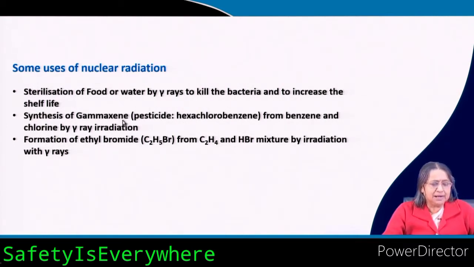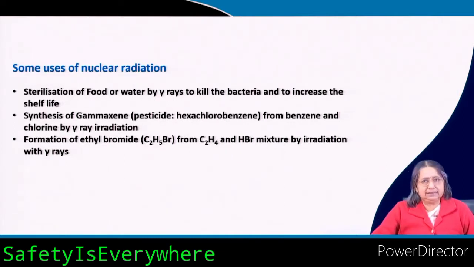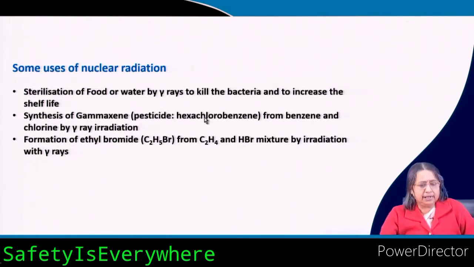Now, synthesis of gamaxine. Gamaxine we are using as a pesticide or insecticide. This is nothing but hexachlorobenzene. You know benzene.